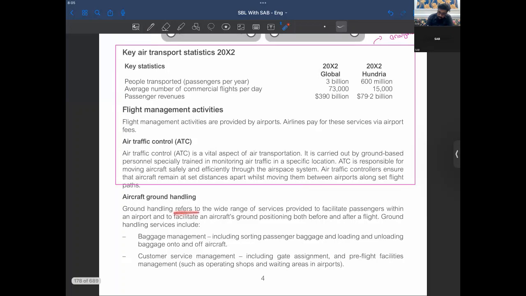Now, aircraft ground handling. Ground handling refers to a wide range of services provided to facilitate passengers within an airport and to facilitate an aircraft's ground positioning both before and after a flight. Ground handling services include baggage management, customer service management, including sorting passengers' baggage and unloading baggage onto and off its aircraft, including gates assignment, customer service management, right?